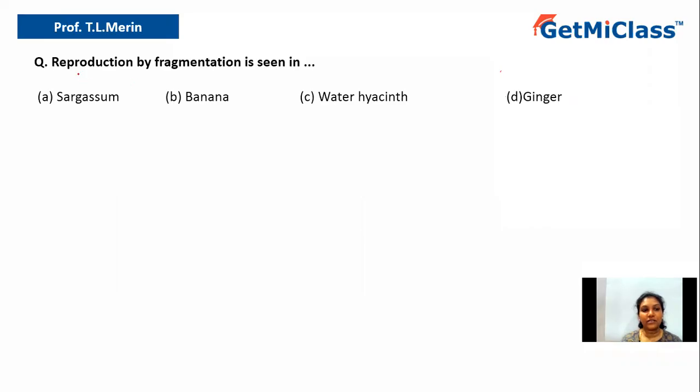Today we are going to solve this question: reproduction by fragmentation is seen in option A sargassum, option B banana, option C water hyacinth, option D ginger. So let us understand the question. It says reproduction by fragmentation is seen in. So in which among the following can you see reproduction by fragmentation?